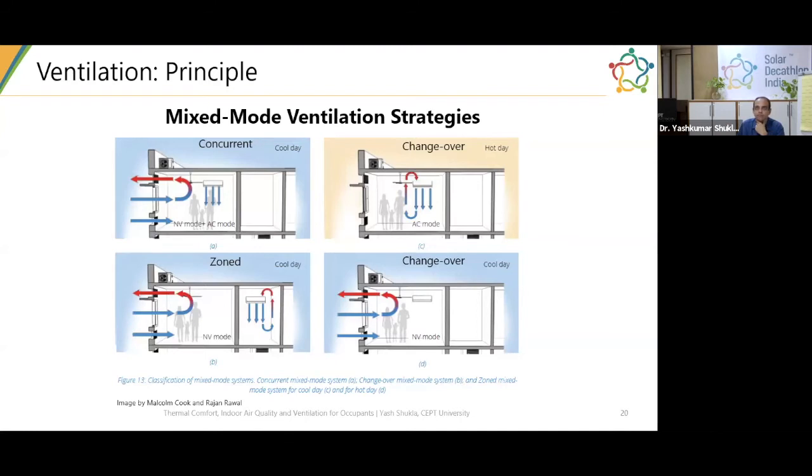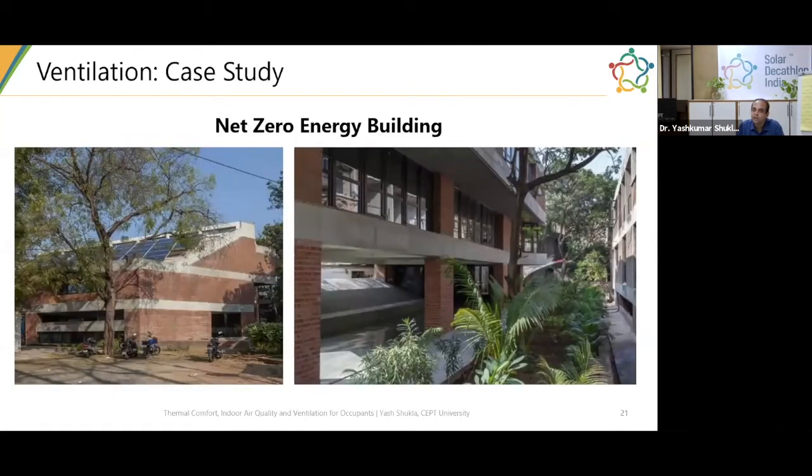So this is a net zero energy building, and you can see on the left side, on the top part, the ceiling fans that draw the mechanical ventilation air inside the building. At the same time, on the right side are the windows, in the right side image, where you can open the windows and get natural ventilation. So we have designed our first and second floor of the building to be a mixed mode building, while in the basement, we have maintained a fully air conditioned mode.